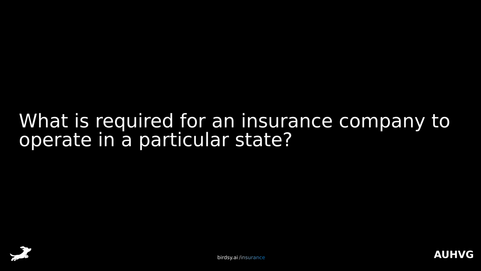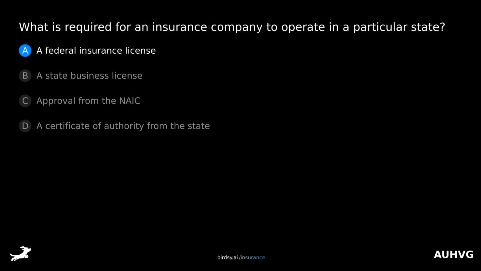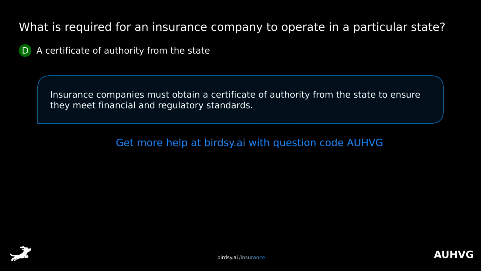What is required for an insurance company to operate in a particular state? Is it A, a federal insurance license? B, a state business license? C, approval from the NAIC? Or D, a certificate of authority from the state? The answer is D, a certificate of authority from the state. Insurance companies must obtain a certificate of authority from the state to ensure they meet financial and regulatory standards.